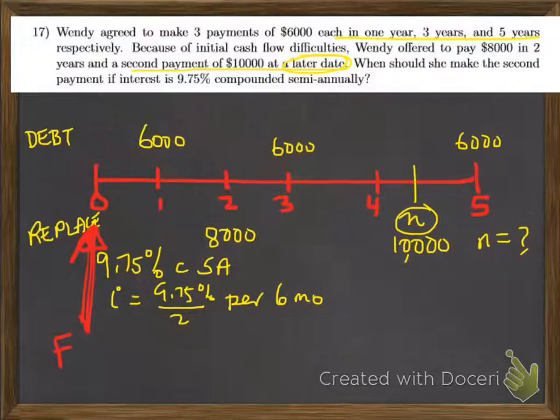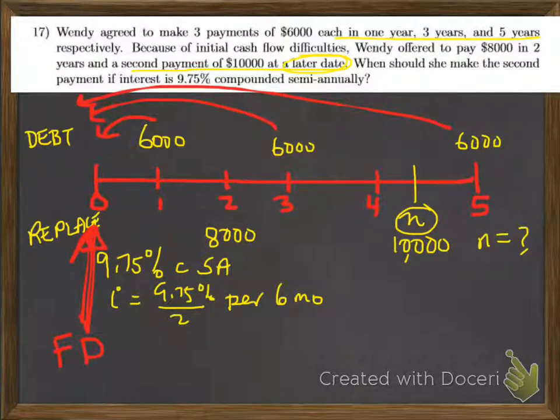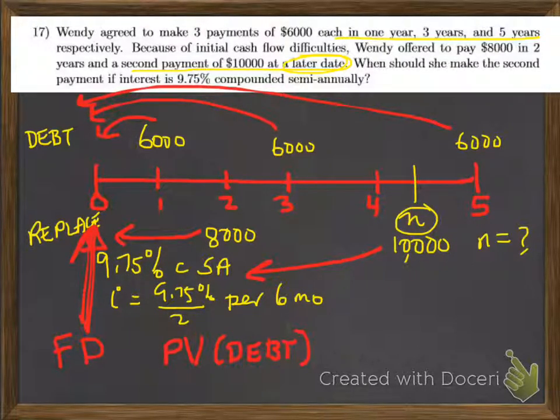We'll choose this as our focal date, and we'll say the present value of the 3 debts, the $6,000 each of them, discounted and brought back to today's date, should be equal to the present value of the replacement payments. And so we can equally discount the present value of those 2 replacement payments. So the present value of the original debts, the 3 payments of $6,000, is equal to the present value of the replacement payments.